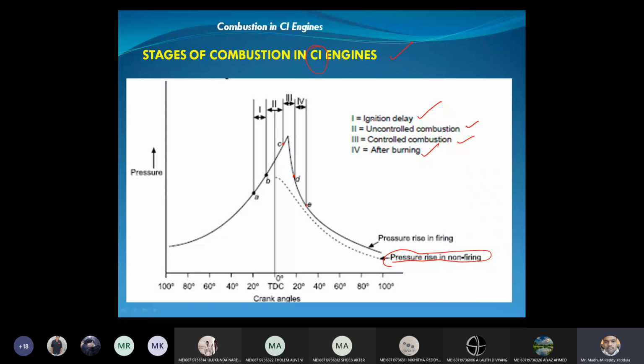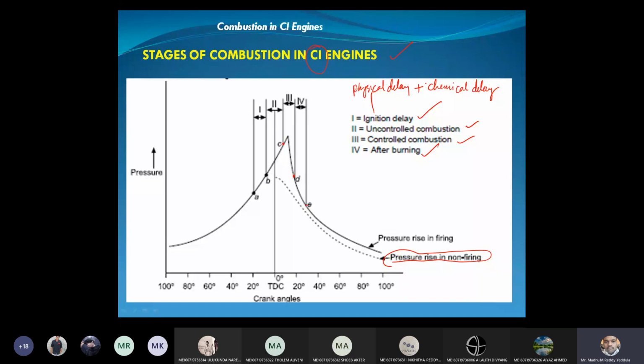In CI engine, the ignition delay is categorized in 2 ways: physical delay plus chemical delay. Whereas in case of SI engine, the ignition delay is only chemical delay. Why? Because in SI engine we are using the carburetor.